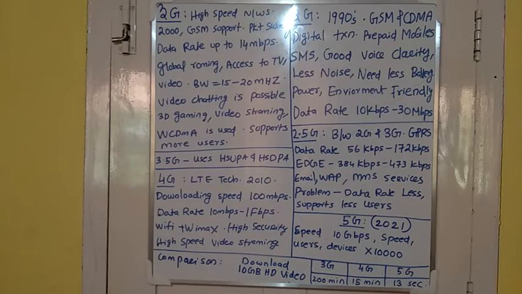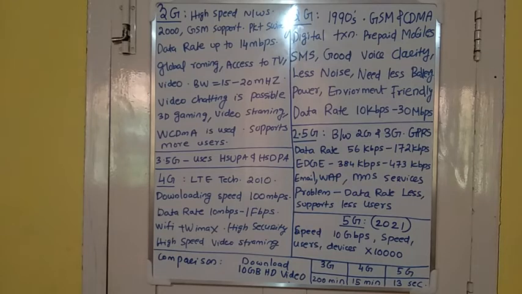The experiments on 5G are taking place, and it is supposed to launch in 2020 or 2021. The expected speed is 100 Gbps.